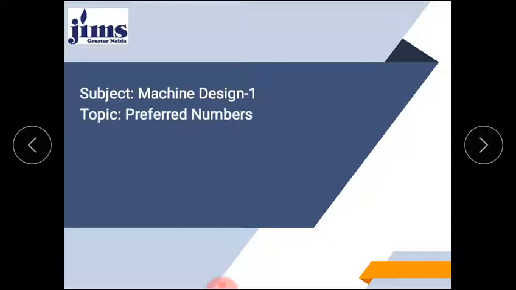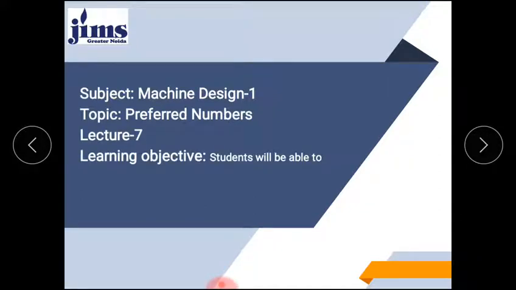Today we are going to discuss the topic preferred numbers, and the lecture number is 7. After going through this lecture you will be able to construct the series of the preferred numbers and models. Actually this topic belongs to the size of the product or any equipment which a company or designer is making or designing respectively.